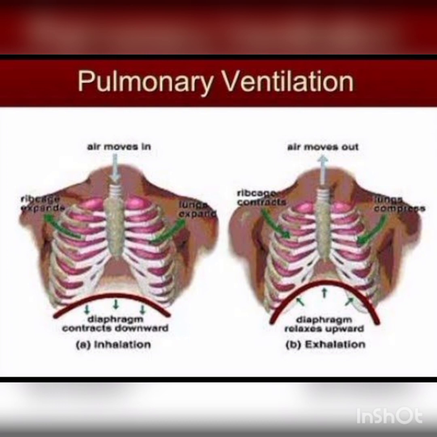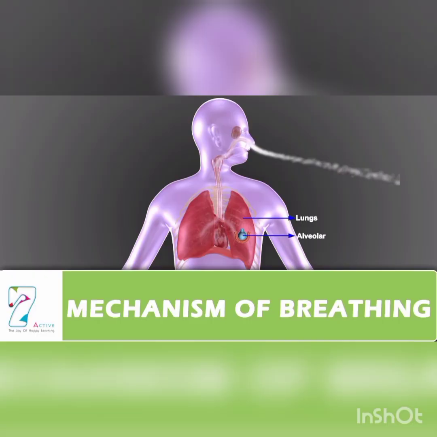So it is the first gas exchange in the mechanism of respiration. Atmospheric air rich in oxygen is inhaled into the alveoli of the lungs, and carbon dioxide rich air present in the alveoli is exhaled. This process is called pulmonary ventilation. So these are the respiratory mechanisms.